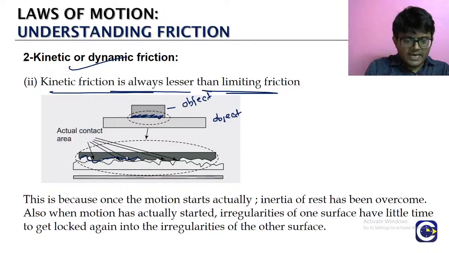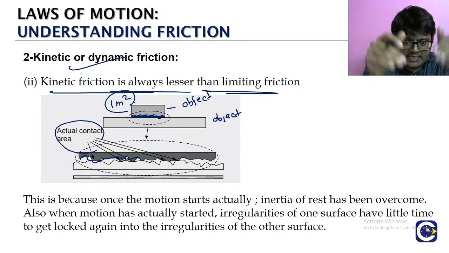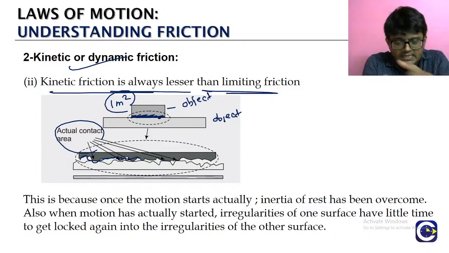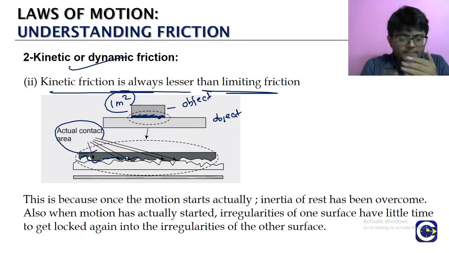Okay? So look here, what we see in the surface area, say the contact area is 1 meter square, that is not the actual contact area. The actual contact area depends on the surface to surface, on whatever irregularities are in between. So we don't know what the actual contact area is. What we see outside is the apparent area, and the coefficient of friction will not depend upon the apparent area.